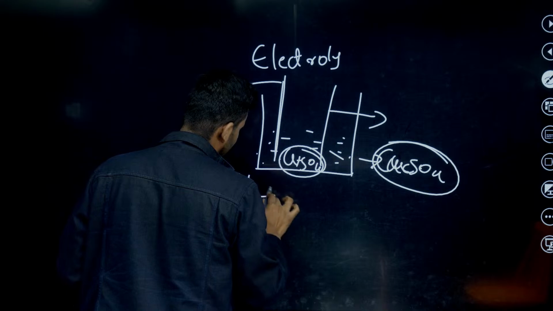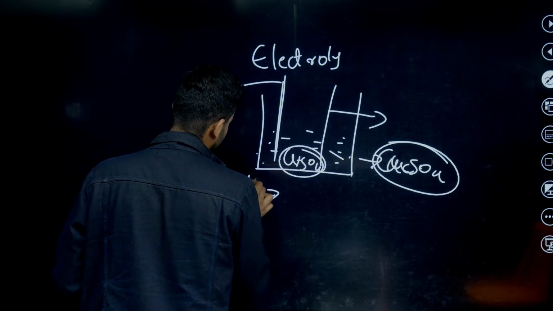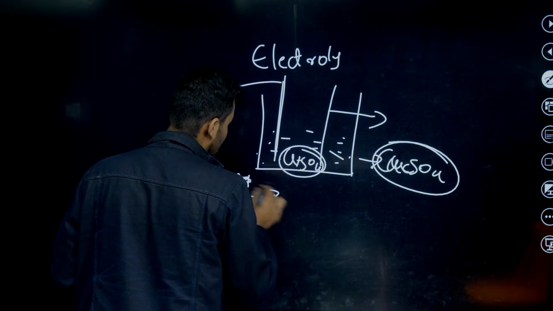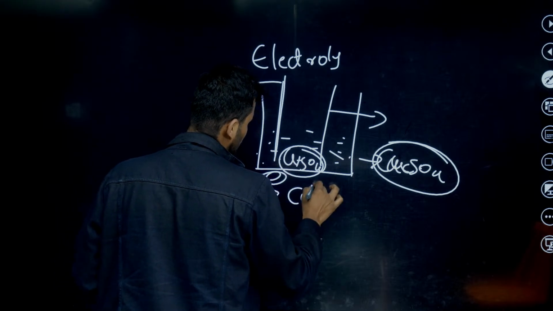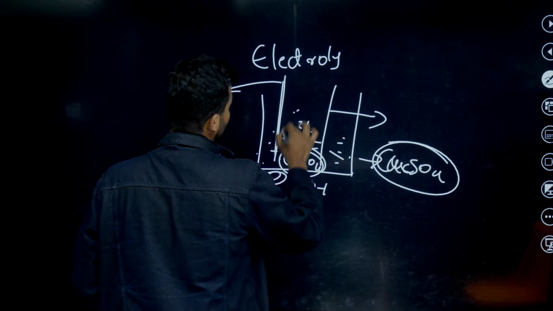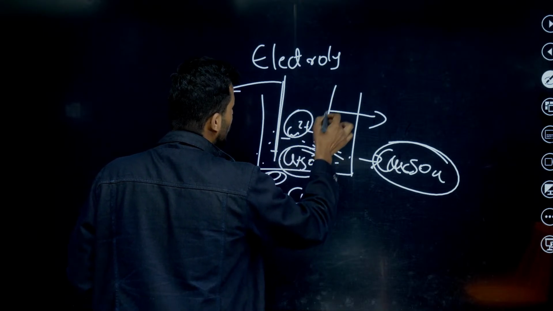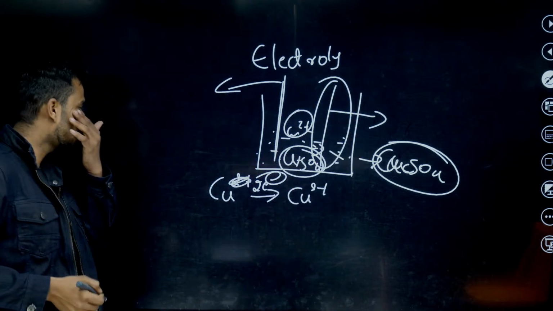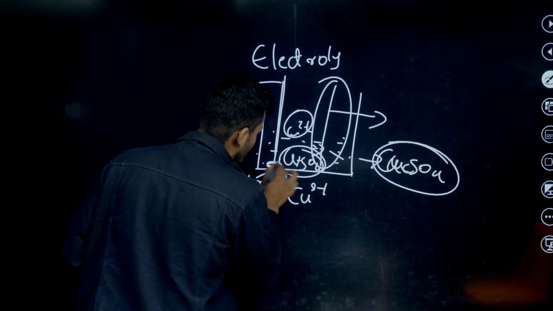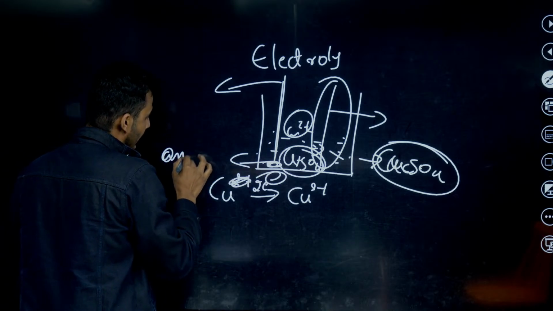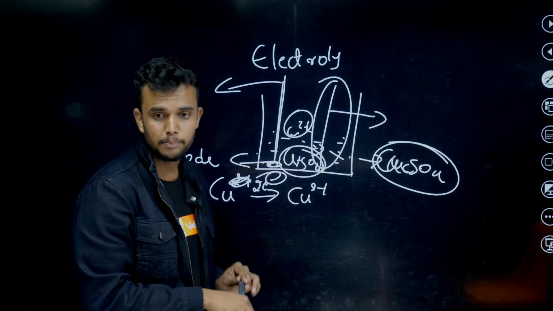Copper loses its 2 electrons and is oxidized to form Cu2+. This Cu2+ enters the solution and goes to the cathode, and the cathode electrode increases. Here pure metal gets deposited, and one important thing is the anode mud, students. Anode mud is the impurities present with the metals.